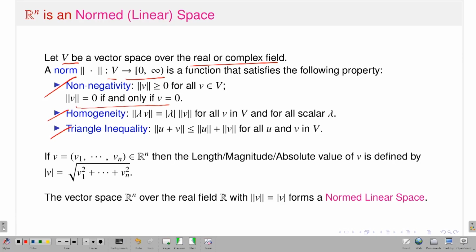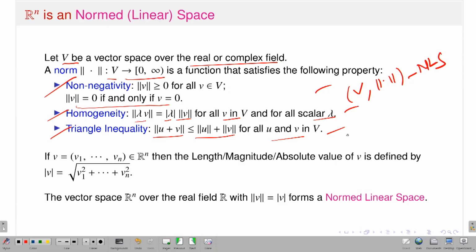Homogeneity means that if I take the norm of a scalar multiple times the vector, then mod lambda will come out and we will have the norm of v. This should be true for all v in V and all scalars lambda. And the third one, which is very important, is known as the triangle inequality. That means if I take the norm of the sum of two vectors u plus v, it should be dominated by the norm of u plus the norm of v, and it is true for all u, v. So if I have a vector space over some real or complex field, and I define a norm which satisfies these three properties, then the vector space with respect to this norm becomes a normed linear space.